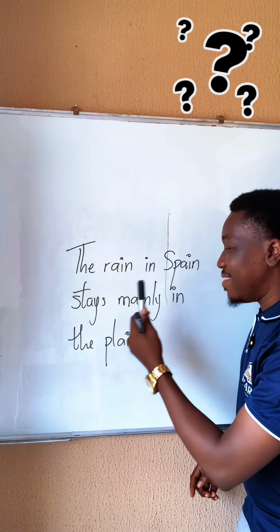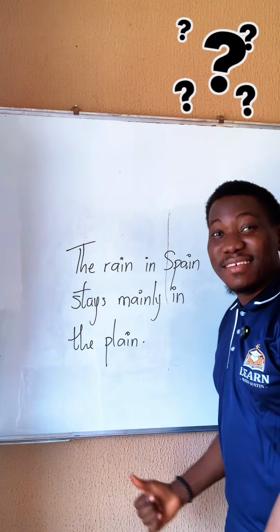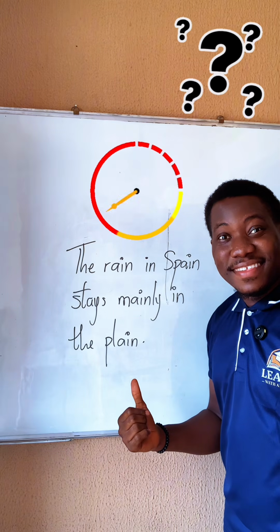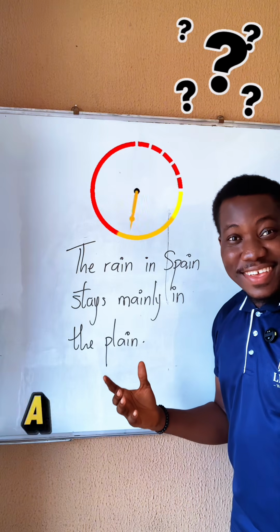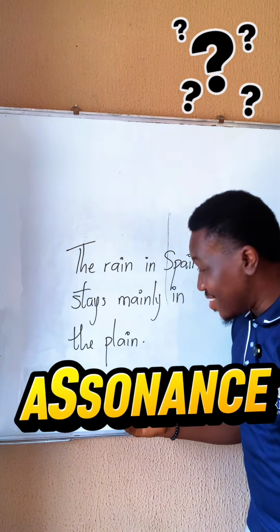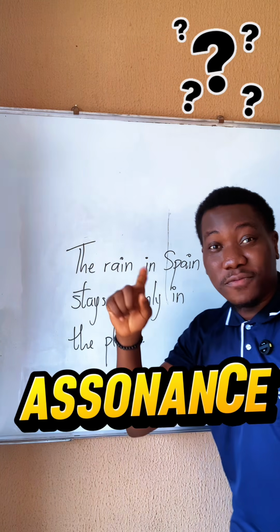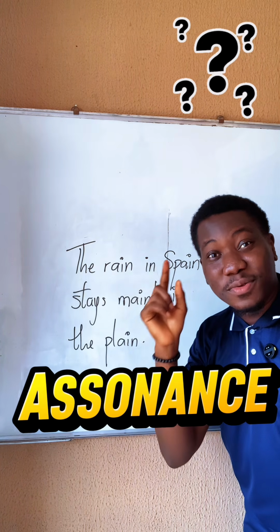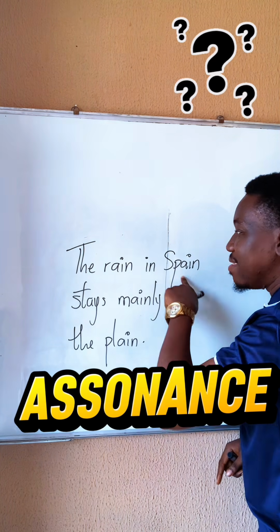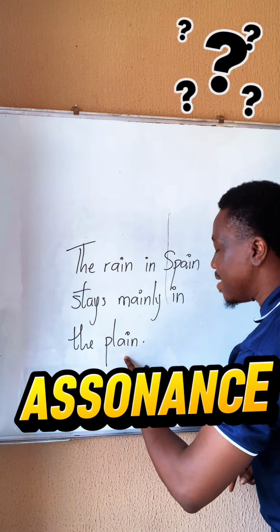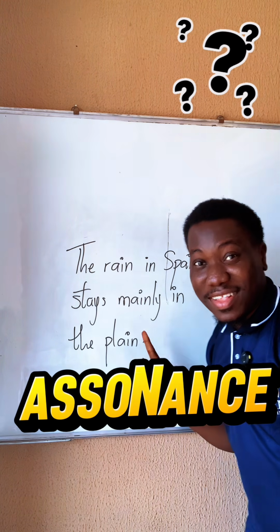The rain in Spain stays mainly in the plain. What figure of speech can you identify here? What do you say? If you say assonance, then you're correct. Assonance is a figure of speech which involves the repetition of a particular vowel sound. In this case, we have the long A. The rain in Spain stays mainly in the plain.